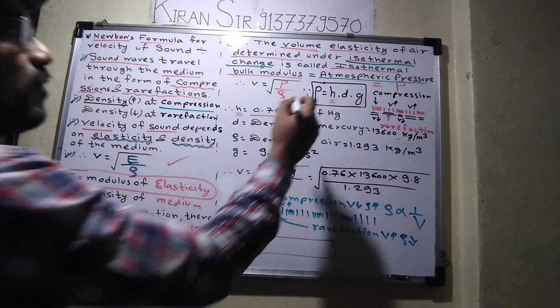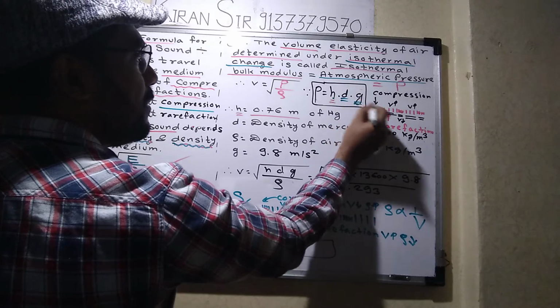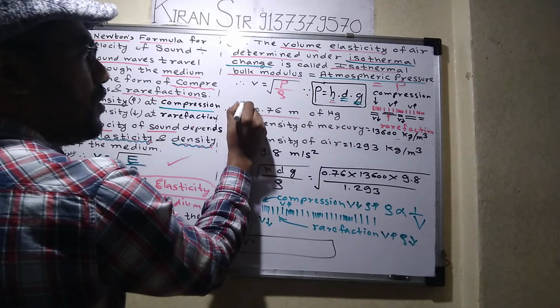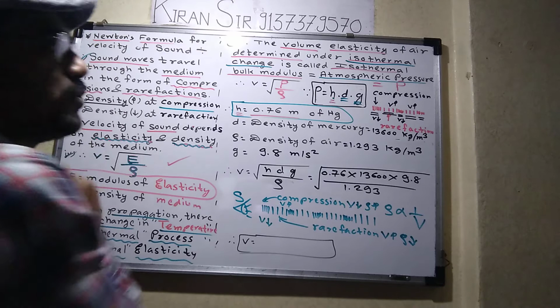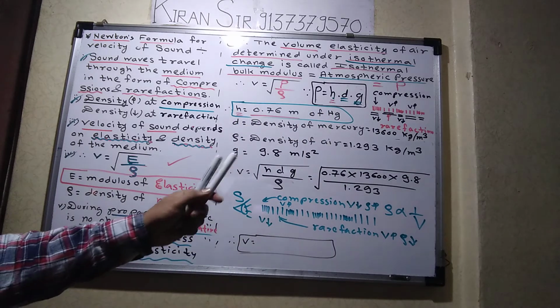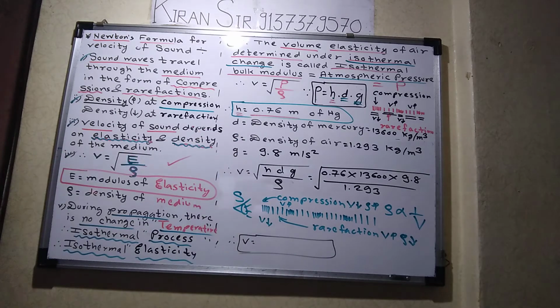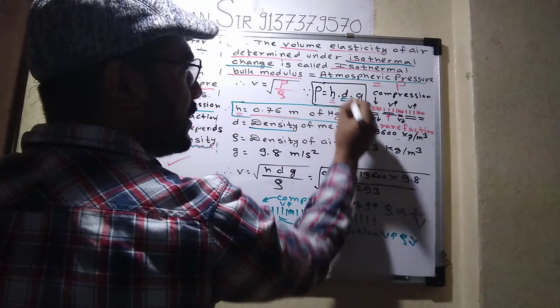So what is the formula for pressure? Pressure is given by H multiplied by D multiplied by G. What does H stand for? Height of the mercury, because in the lab we measure atmospheric pressure by the instrument named barometer. In that barometer, we always keep mercury. H is the height of the mercury at room temperature, and the average height is 0.76 meter.